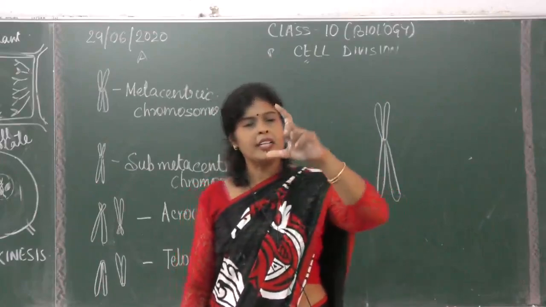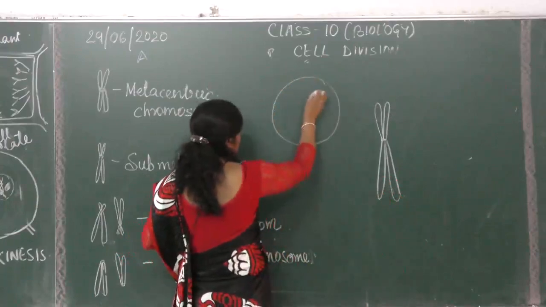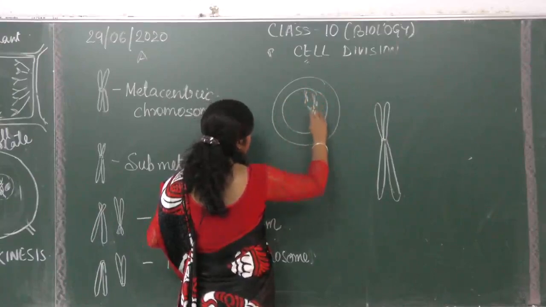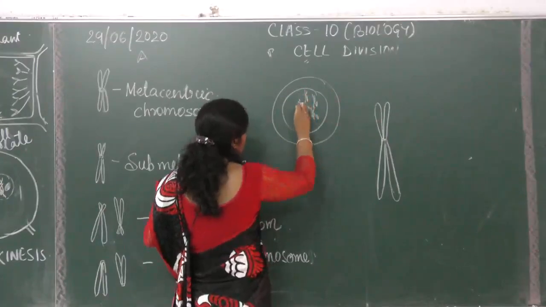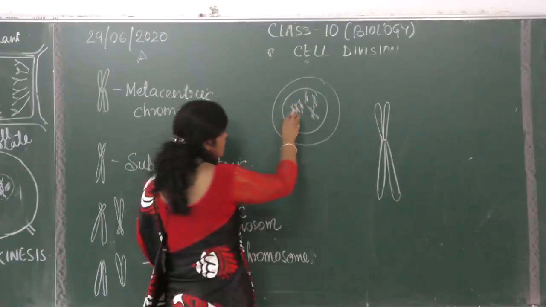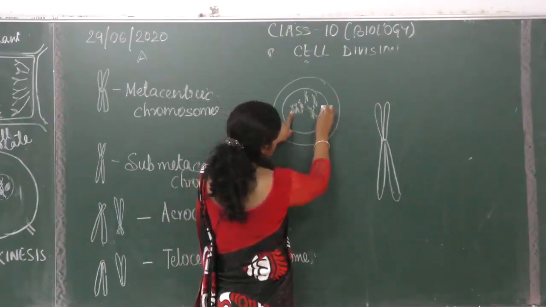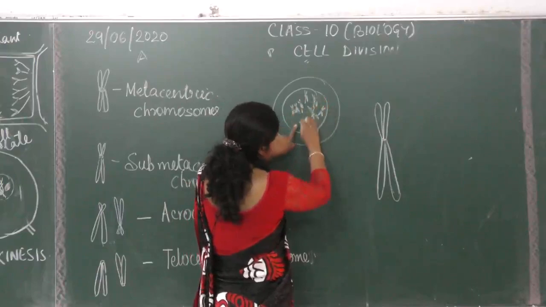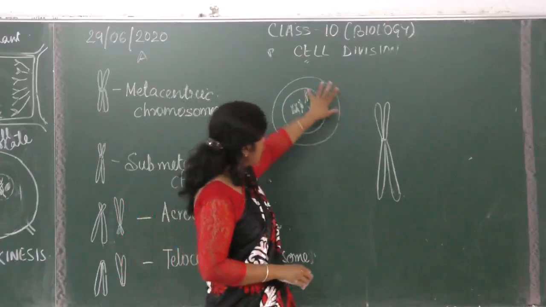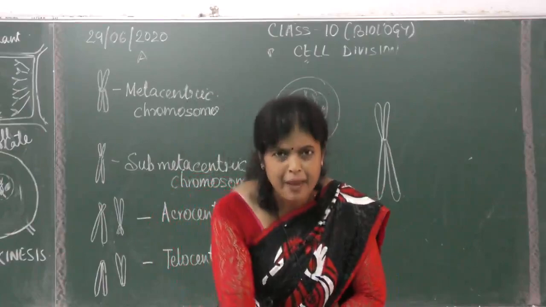Suppose this is a cell and here is the nucleus, and there are many chromosomes lying in the nucleus. It's not necessary that the two chromosomes which are homologous, which are the exact pair, will lie side by side. One is here, the other may be here. They are all scattered. But for sure, when you take out one and look for the other, you will find it. That is why we call them pairs of chromosomes.